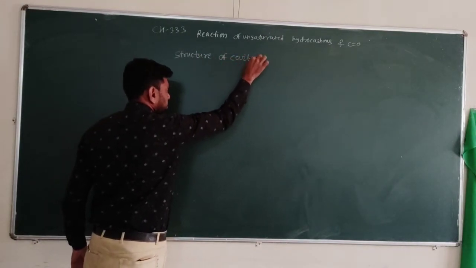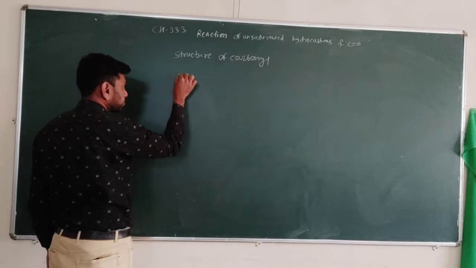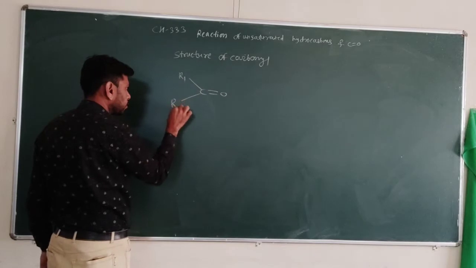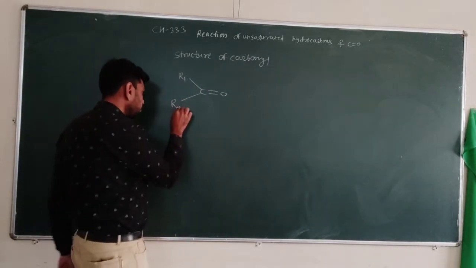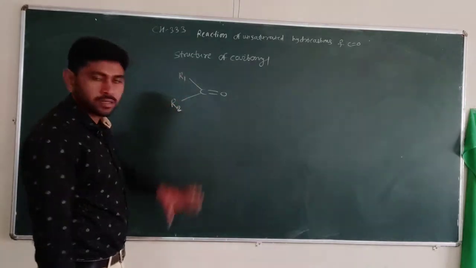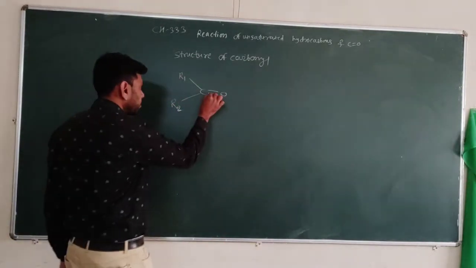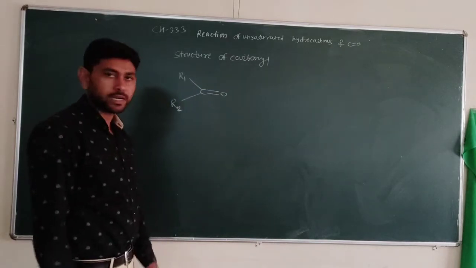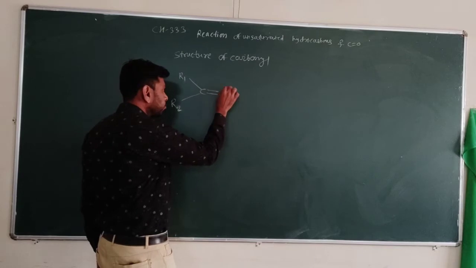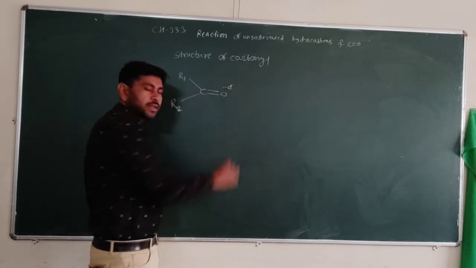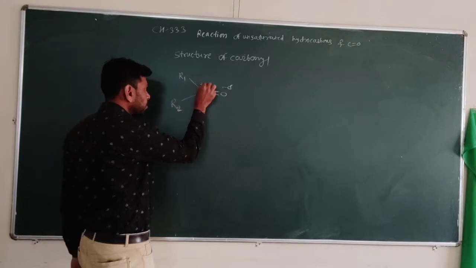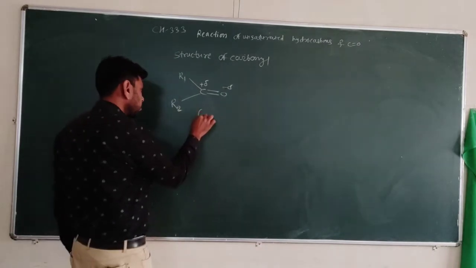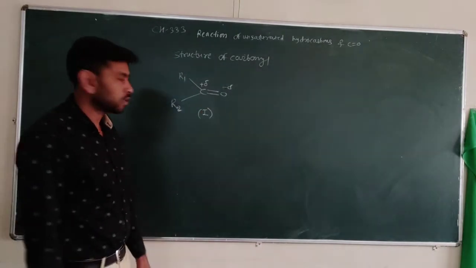So see the structure of carbonyl. Suppose we have taken here a general example of a ketone. This is the structure of the carbonyl compound, and how are the resonating forms there? The oxygen is an electronegative atom, so it gets a partial negative charge, and the carbon gets a partial positive charge. So this is one of the canonical forms.